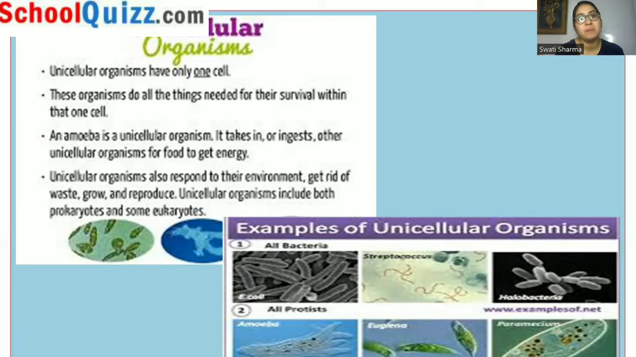The movement shown by amoeba is known as pseudopodia. By expanding or contracting its body surface, it moves with the help of pseudopodia. An important quality of unicellular organisms is that they are also able to respond to the environment, get rid of waste through the process of excretion, grow and reproduce. Mostly, unicellular organisms divide by asexual reproduction, in which only one single parent is involved.